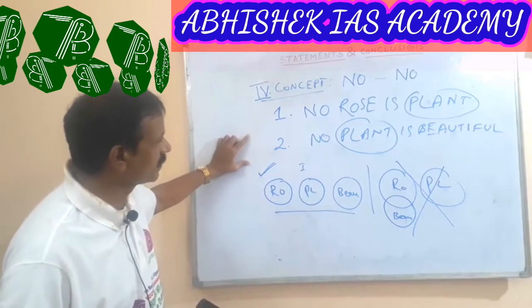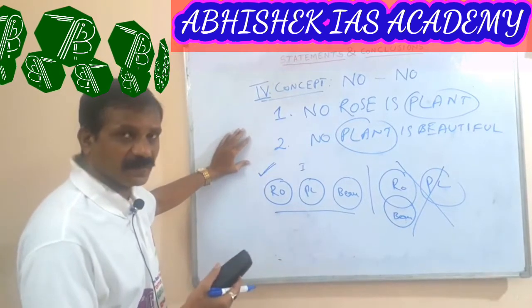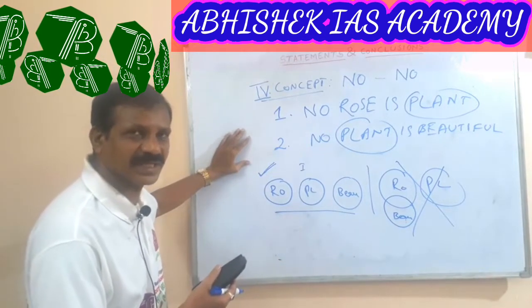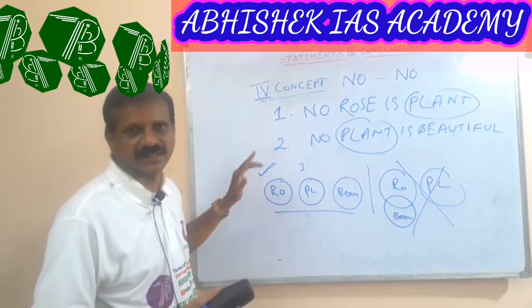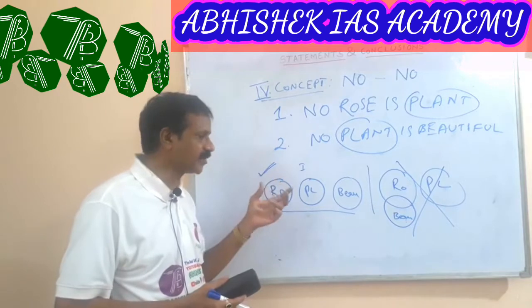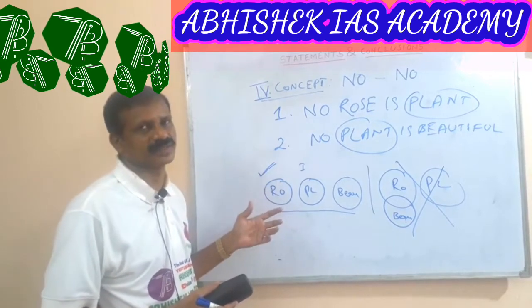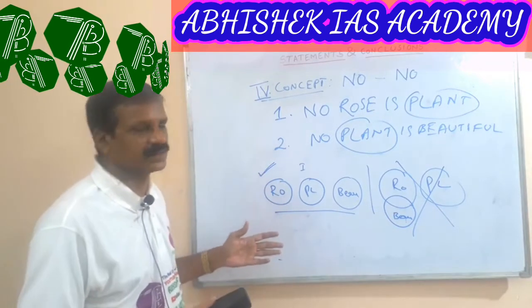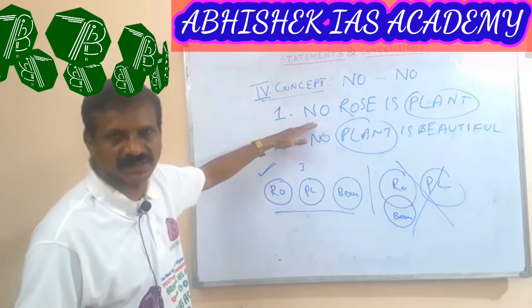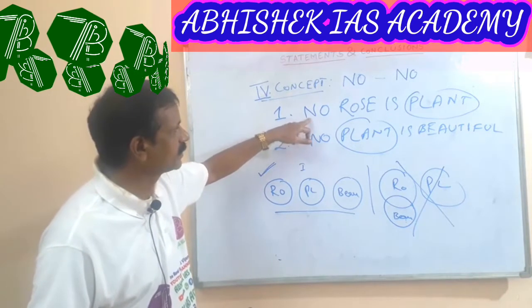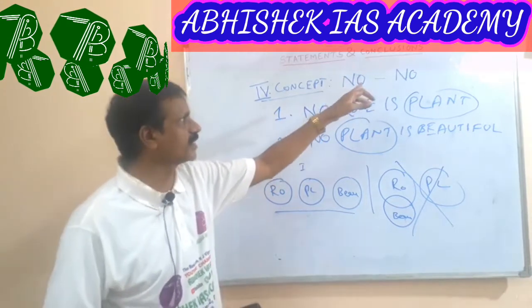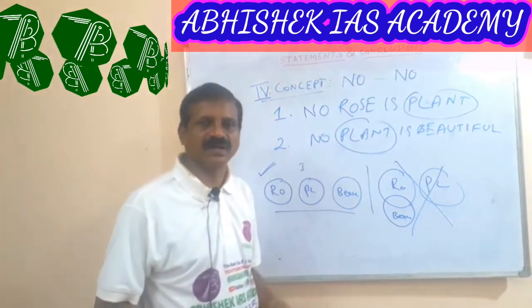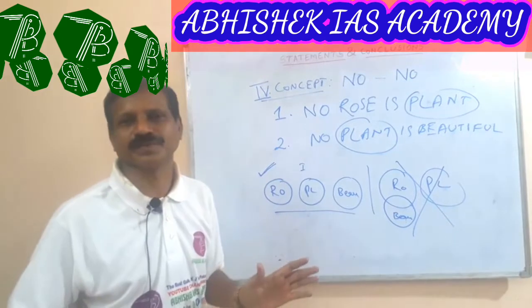What is the conclusion here? If we think in a simple way, there is a simple technique: when two statements appear with the no concept, there is always no conclusion.